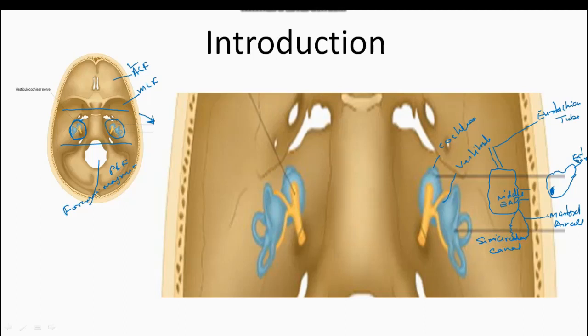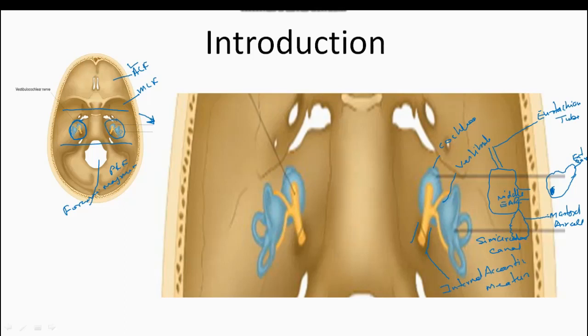And what we see here is a nerve. Clear? This nerve is running through this structure known as the internal acoustic meatus.